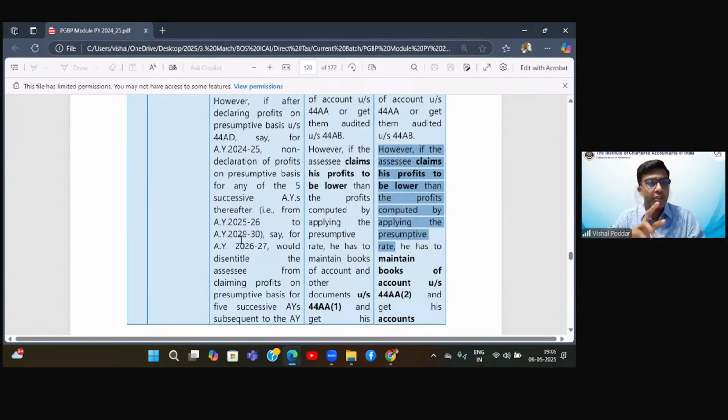So this section is in a way also counterproductive, because at one point it is giving you all the relaxations, no need to maintain books, compute income directly, but at the same time it is putting this indirect condition, or I will say indirect punishment. So you have to be very careful, students, that if your assessee is falling in any of these 3 sections, check how the assessee has satisfied the above conditions.